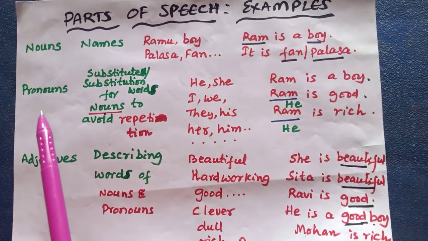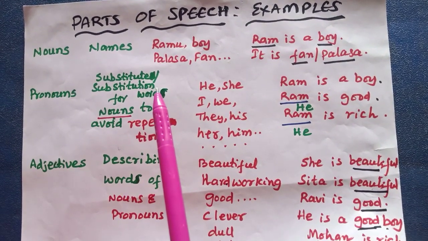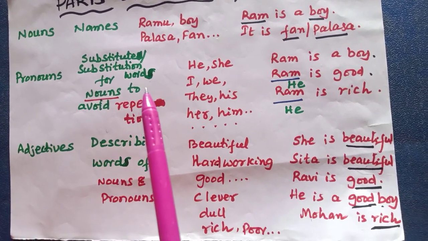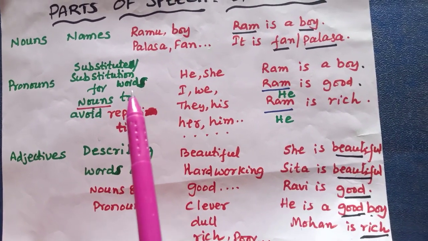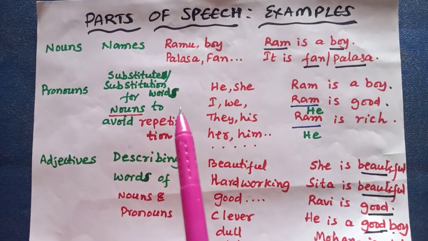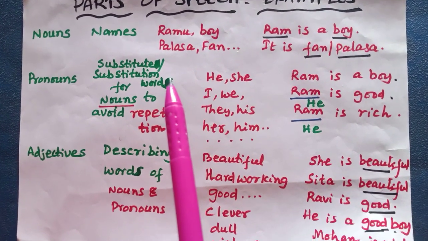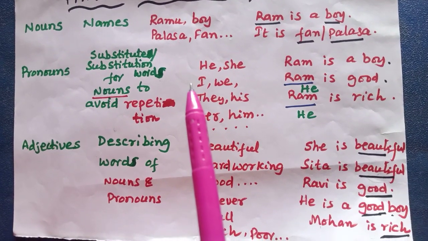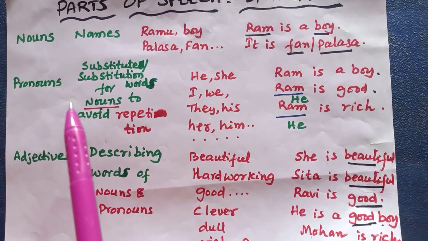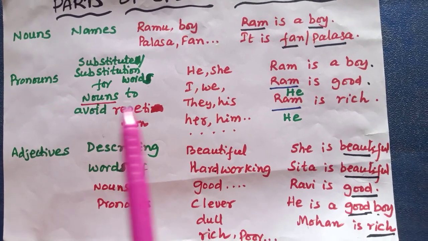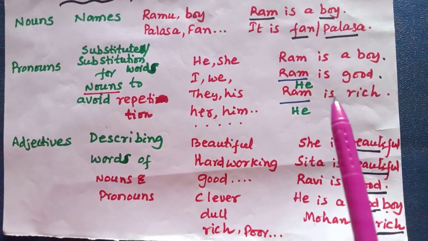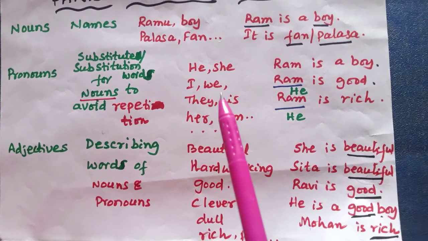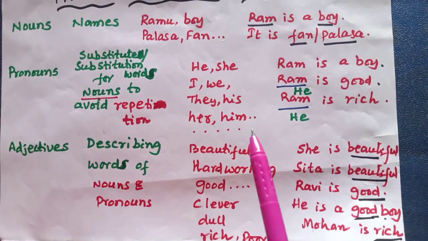Next, pronouns. Pronouns means substitution words. That means these pronouns act as substitutes for nouns. When we don't want to repeat nouns again and again, in the place of those nouns, we can use these words called pronouns as substitutes. Look at this example. These are the example words for pronouns: he, she, I, we, they, his, her, him.